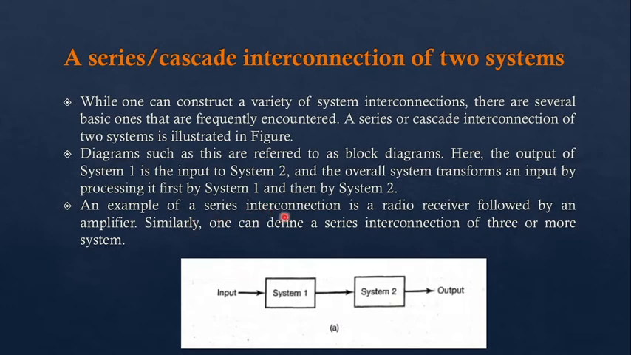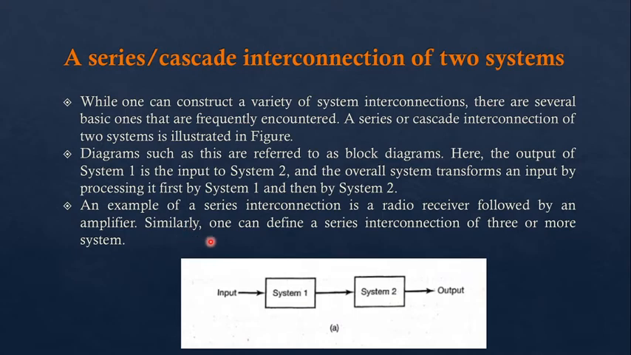An example of a series interconnection system is an audio receiver, right? We already discussed the audio receiver, followed by an amplifier. So right now if we consider our system number 1 as the audio receiver, we can consider our system number 2 as the amplifier, right? Similarly, one can define a series interconnection of three or more systems. We can also add more systems in a series connection.